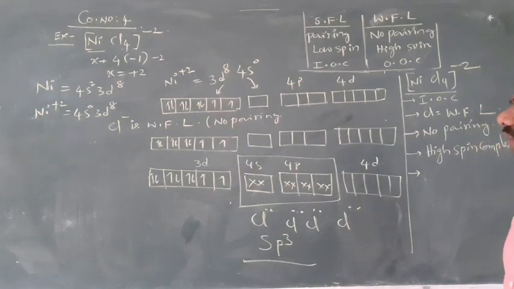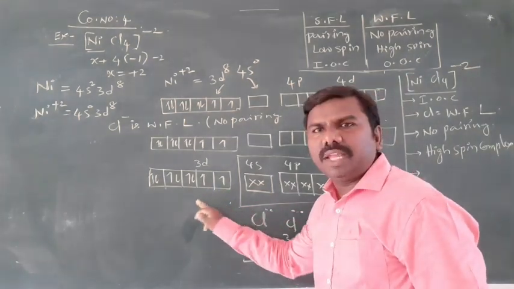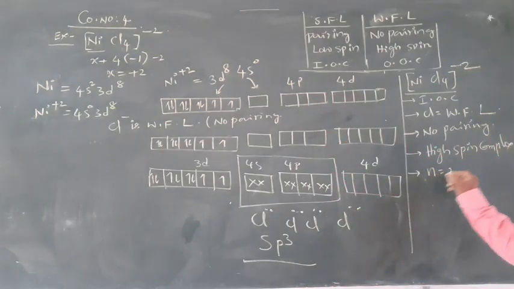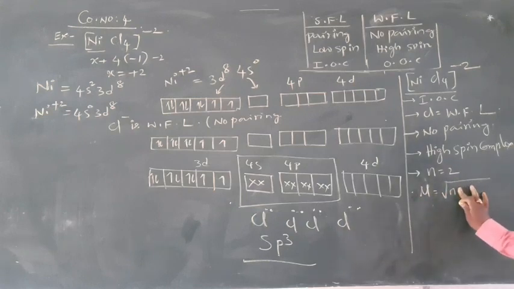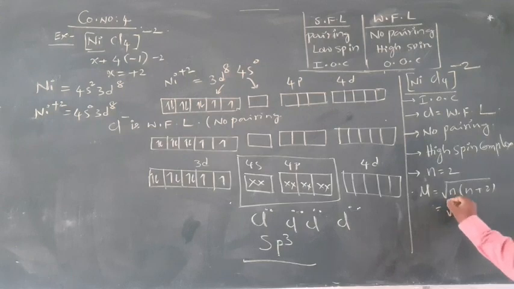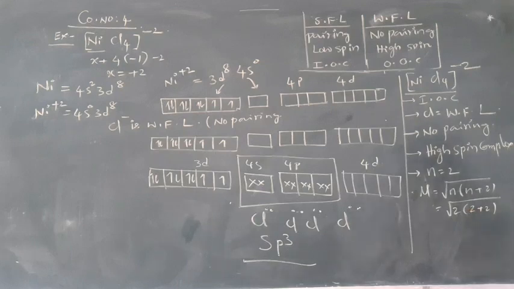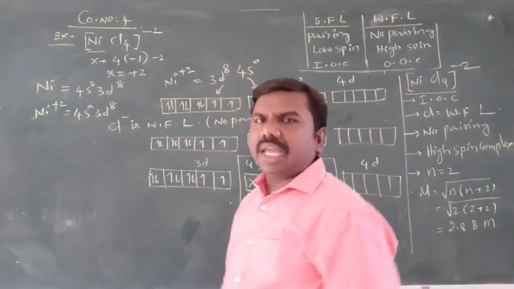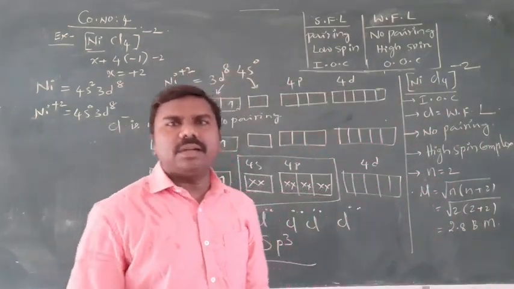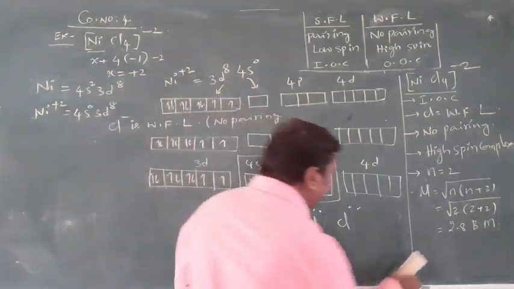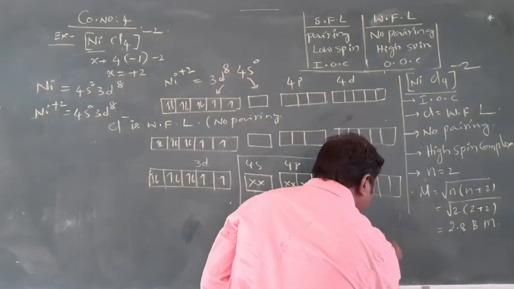Next, the number of unpaired electrons will be 2. N equal to 2. Magnetic moment equal to root n into n plus 2. Root 2 into 2 plus 2. It is a formula. 4 into 2, 8. Root 8 equal to 2.8, rough value, Bohr magnetons. Clear? N equal to 2, 2.8. N equal to 3, 3.8. N equal to 4, 4.8. Very easy. Next. Hybridization is.